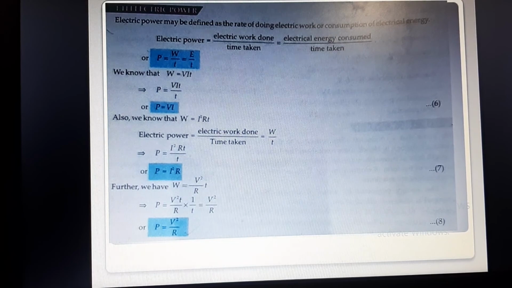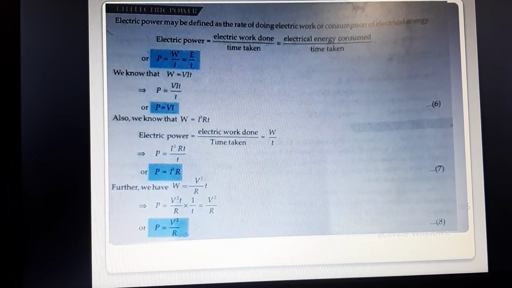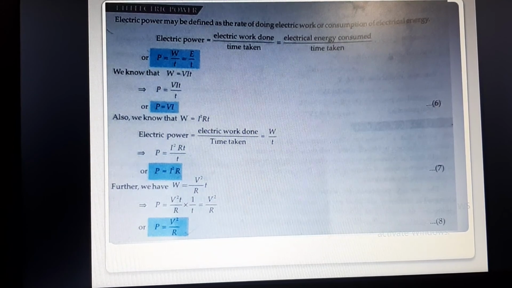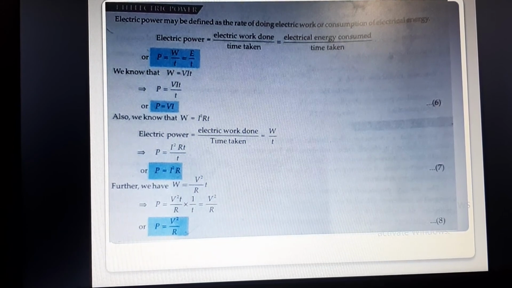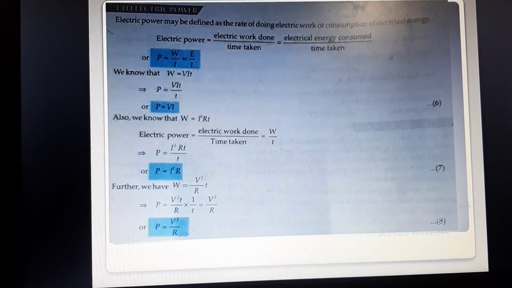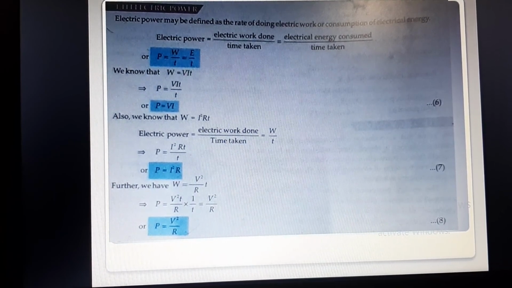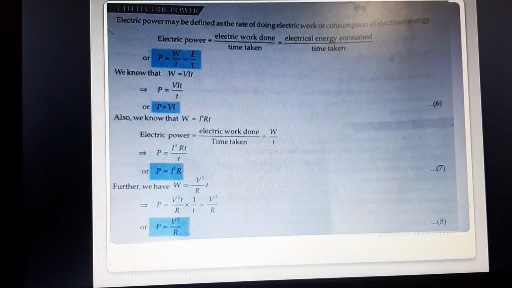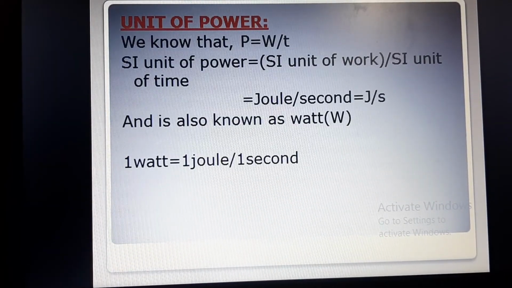Why into 1 upon T? Because power is equal to work done upon time. So this is 1 upon T, that will be equal to V square upon R, or P is equal to V square by R. These are the three formulas which we are going to use in the numericals. This was electric power.